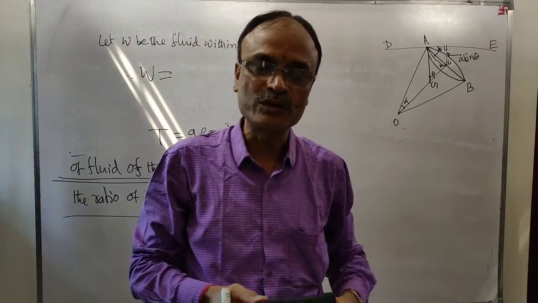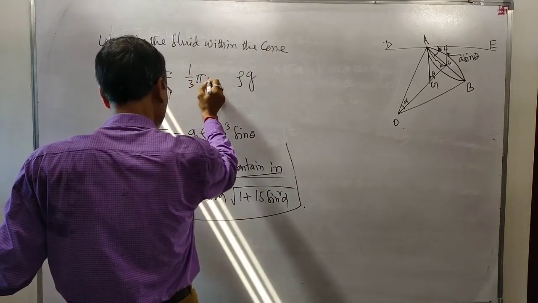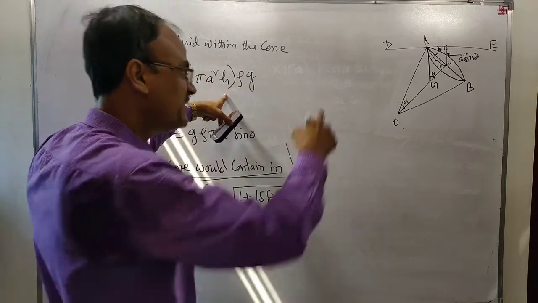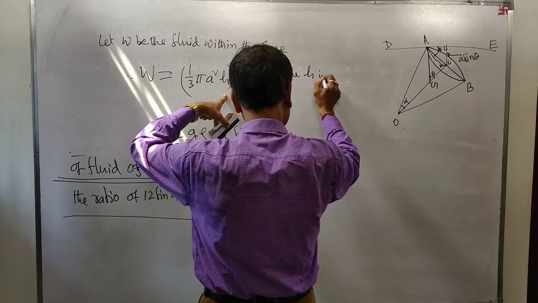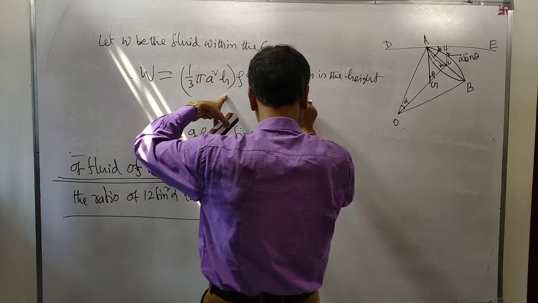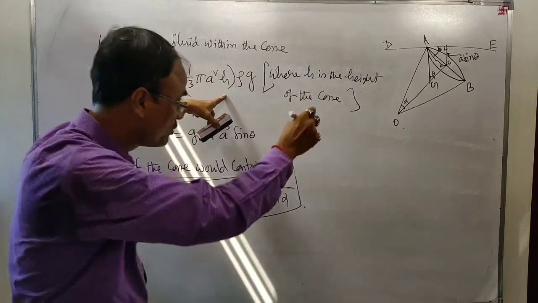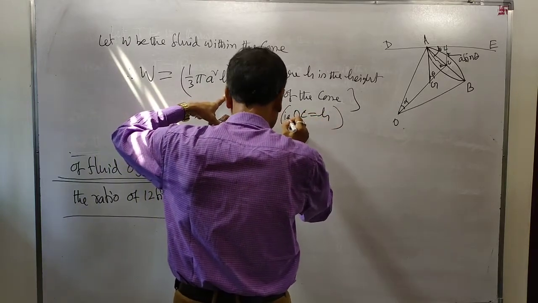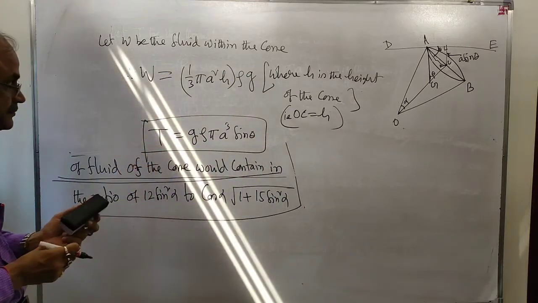What is the volume of a cone? 1 by 3 pi a square h, where h is the height of the cone. H is the height of the cone, meaning OC is equal to H. That is, OC is equal to H. The height of the cone is this.